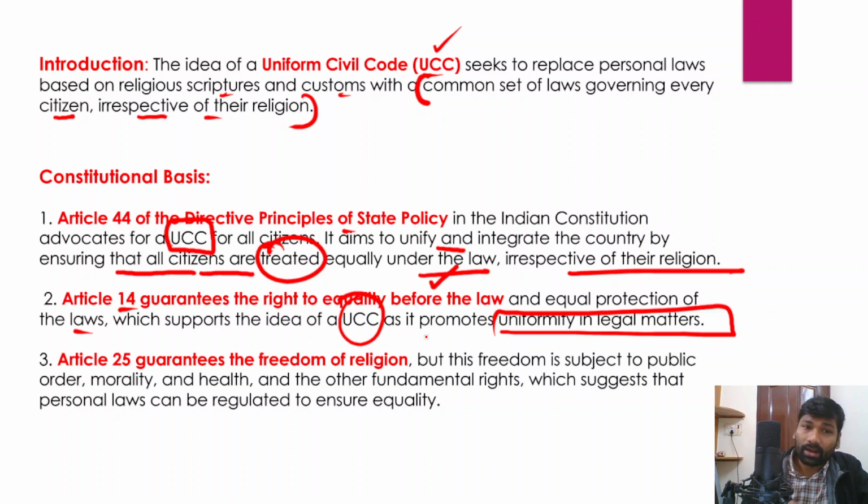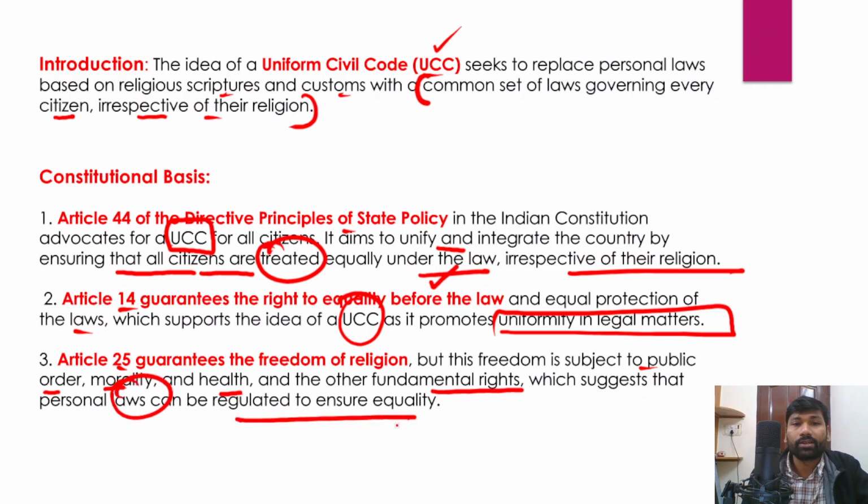And apart from that, Article 25 also guarantees the freedom of religion, but with a condition that the freedom is subject to public order, morality, health, and even other fundamental rights. So that specifically suggests that personal laws can be regulated to ensure equality, right? So understand one thing, that fundamental rights are not absolute, they're not sacrosanct.